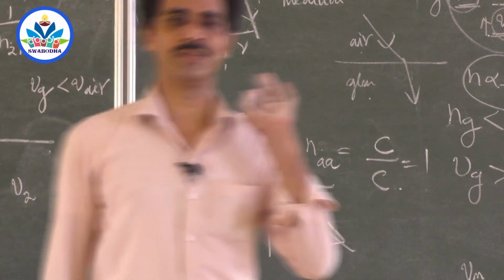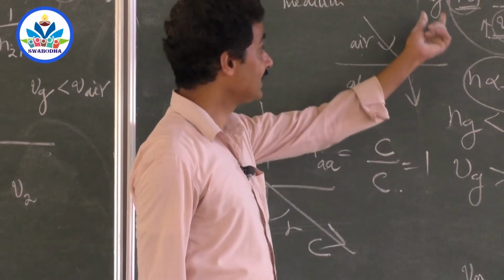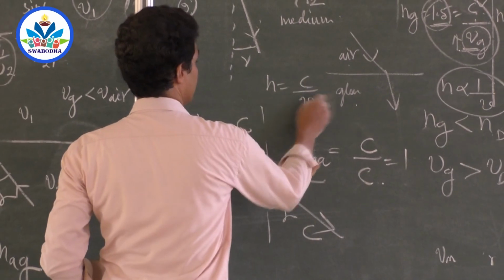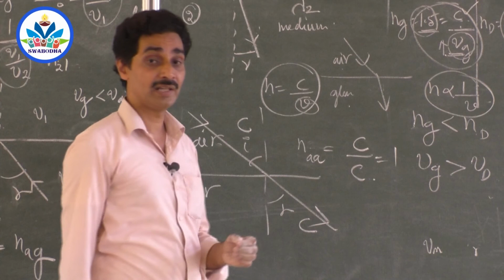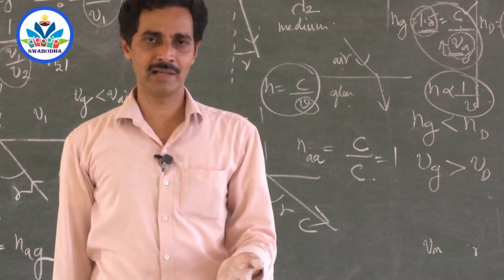This is the least value of refractive index possible, because you know, lesser the refractive index, more will be the speed of light in that medium. Lesser the refractive index, more will be the speed. You know that light travels with tremendous speed in air.